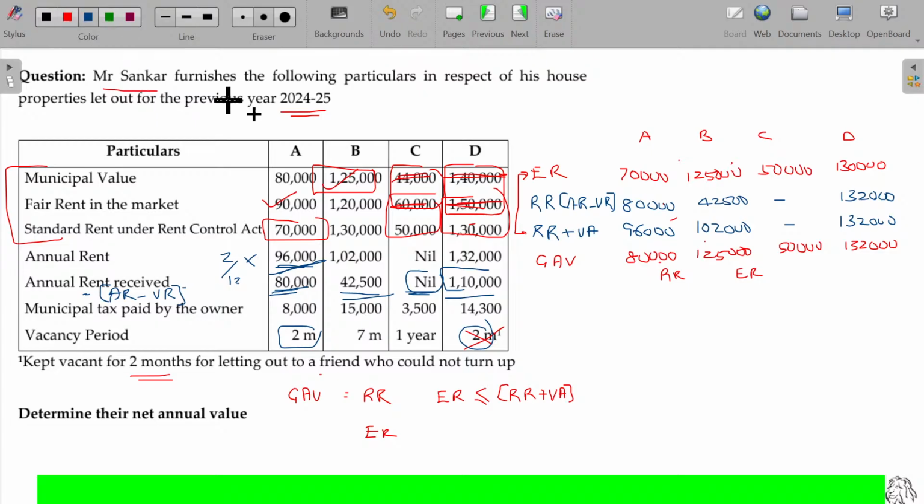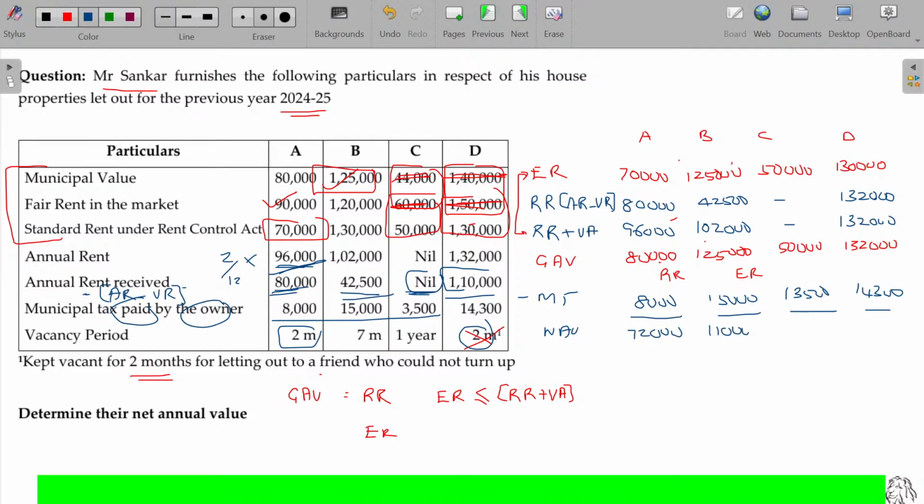Now from that you can subtract the municipal tax. The municipal tax in this case is paid by the owner, so you can simply subtract it: 8,000, 15,000, 13,500 and 14,300. Now the final value being NAV. NAV in this case 72,000, 1,10,000 and 46,500. This one is 3,500. Then the value being 46,500. Finally, this value being 1,17,700. Clear?